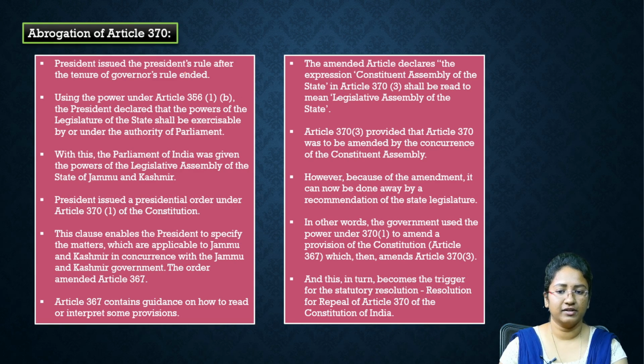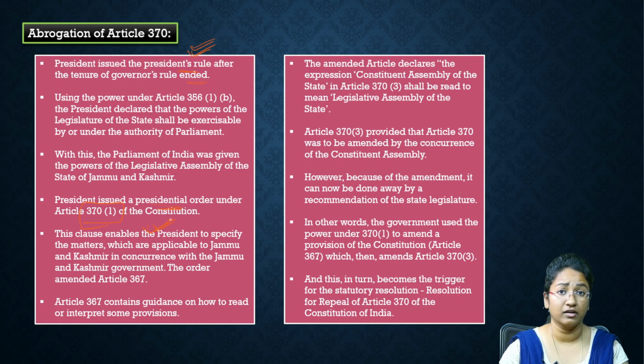The President issued President's rule after the tenure of the governor's rule ended, right? In order to abrogate or dilute Article 370, the concurrence of the state government is needed. So what was done is, President's rule was imposed first, and then this presidential order was brought about, wherein a clause enables the President to issue a presidential order under Article 370.